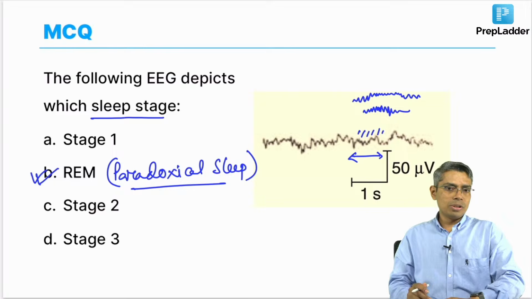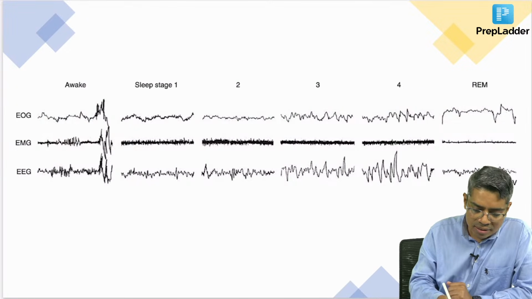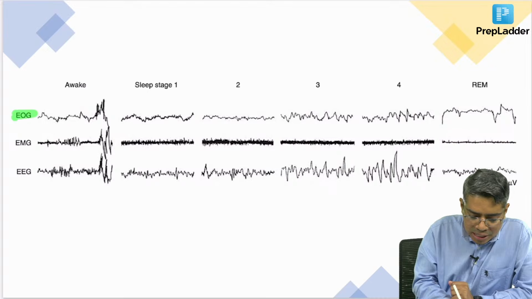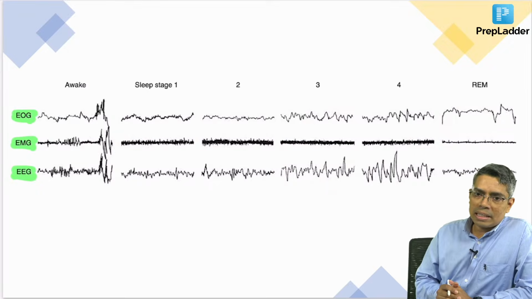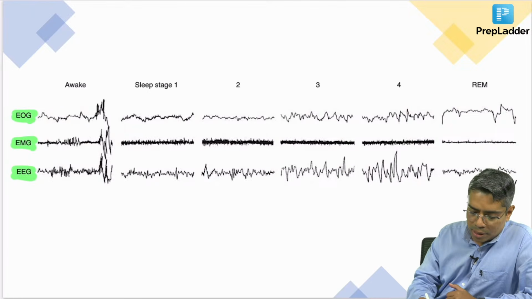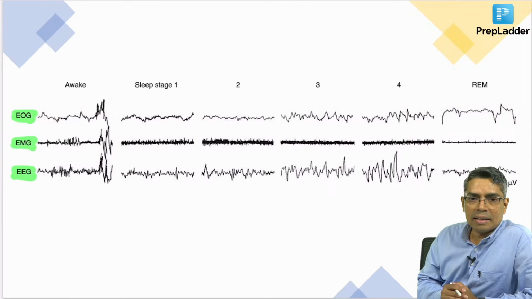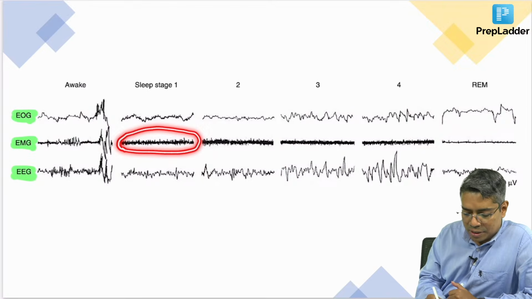But as I told you, this is a bad question. You should give at least these 3 recordings. What are the 3 recordings? EOG, that is electrooculography, electromyography and electroencephalography. Not only the electroencephalography, you also have to look at the muscle tone. Now if you look at these 3 diagrams parallelly, this is the muscle activity, this is electromyography.